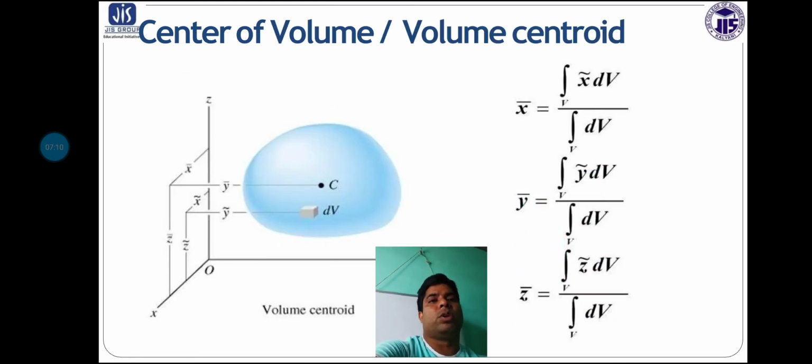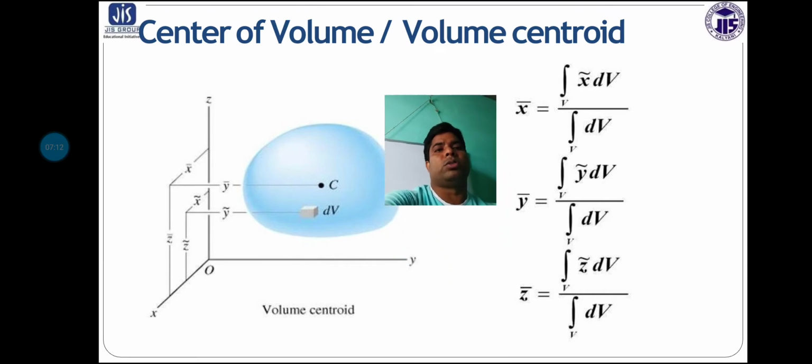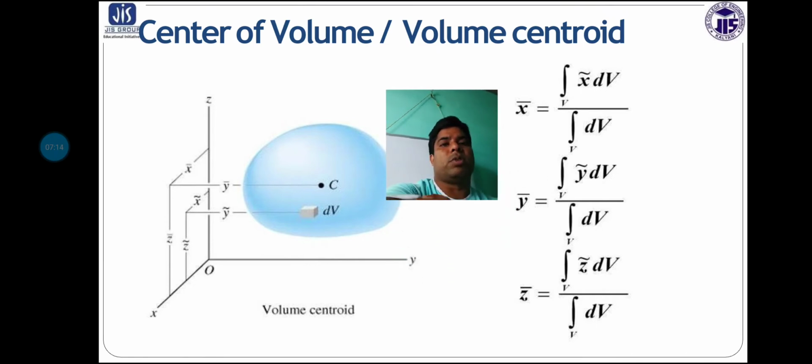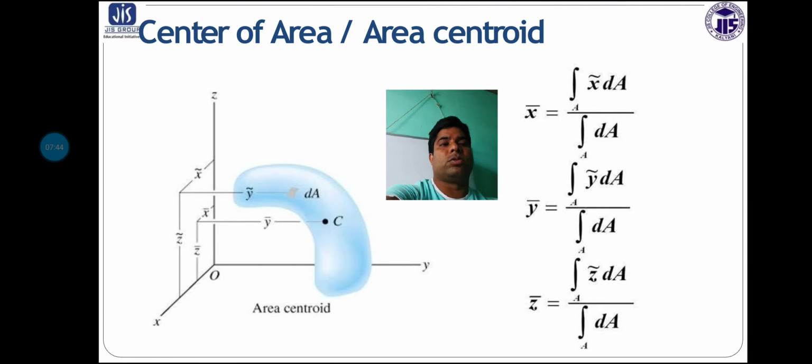Center of volume, or the volume centroid. That is a similar type of problem, relating to the mass and the area. Here we discuss the center of volume or volume centroid. So x bar is equal to the integration of x dV by dV. That means the volume can be considered here, and three axes are also there.